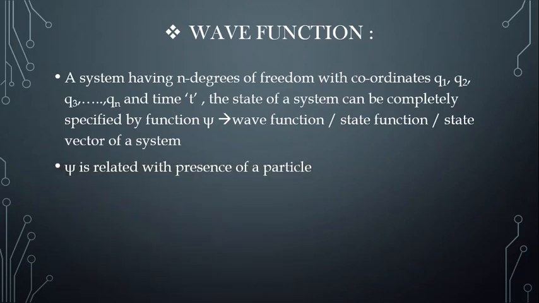So we can understand wave function is playing a very important role in order to understand the state of a system, because we already know xi is going to be related with respect to the presence of the particle. We know as such xi is not having any physical significance, but when you multiply xi with its complex conjugate, then we are going to get the probability, which is very significant. That's why we say xi is also significant, as it is going to give us some details about the presence of a particle at any given time.